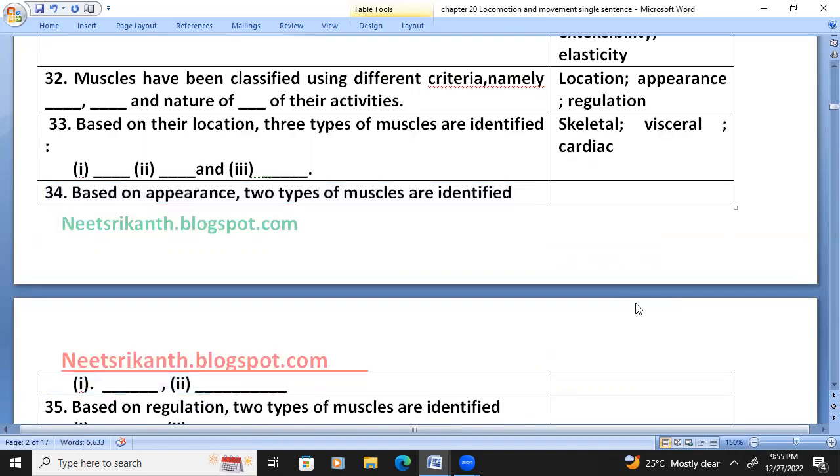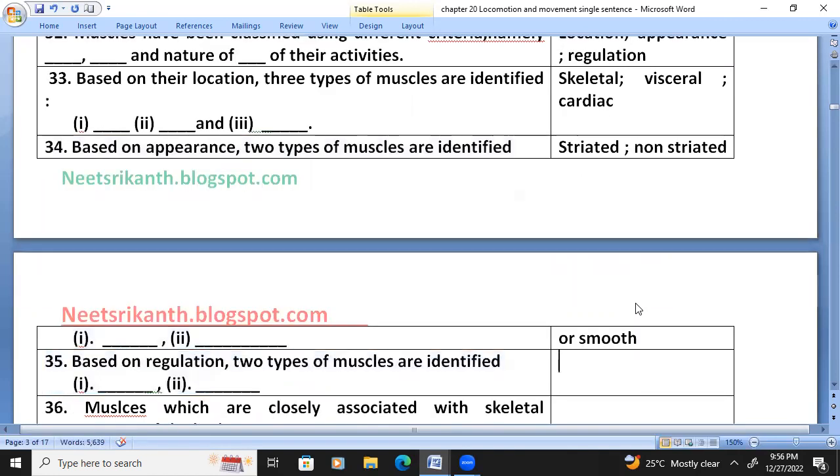Based on the appearance, two types of muscles are identified: striated and non-striated, or smooth. Based on regulation, two types of muscles are identified: voluntary muscles and involuntary muscles.